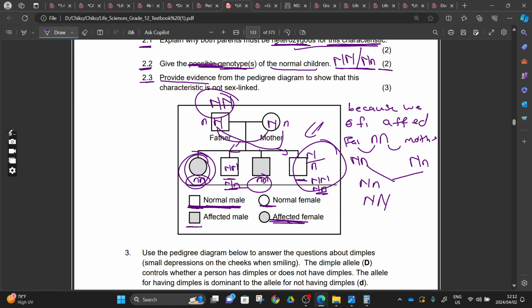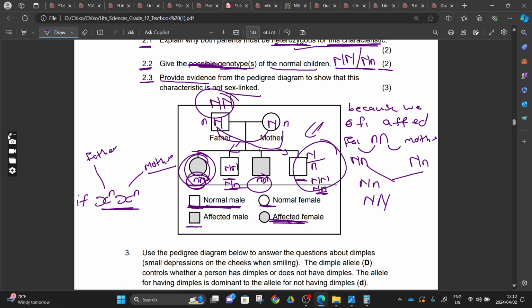We have a daughter here. If it was sex linked and the daughter was affected, she was going to have X small n, X small n. But provide evidence right from the pedigree. If it was sex linked, our daughter was going to be like this. So if our daughter was like this and this was sex linked, it was concluding that she inherited a small Xn from the father, and the small X from the mother.